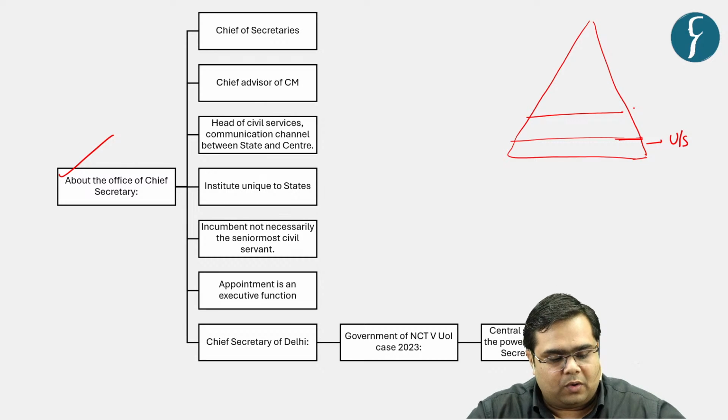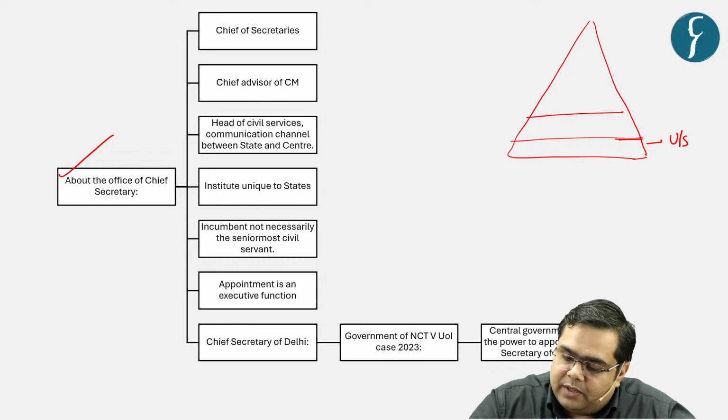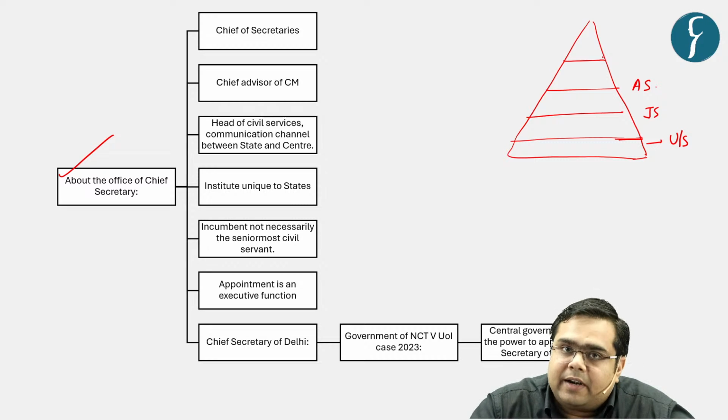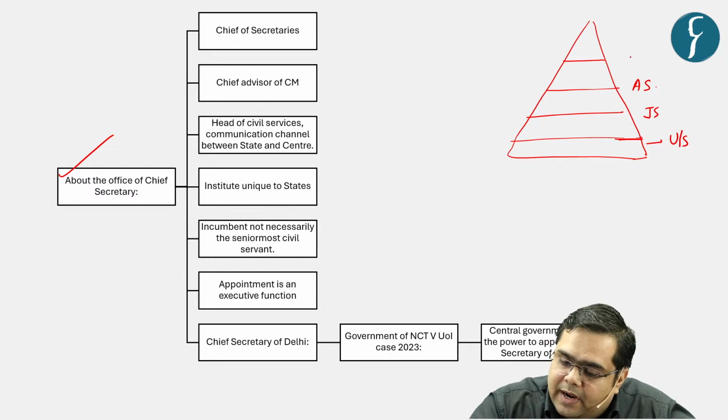After under secretary, they are promoted to joint secretaries, then additional secretaries, and after additional secretaries, there are various secretaries to the government of India or secretaries to the various states, and they are just called secretaries.